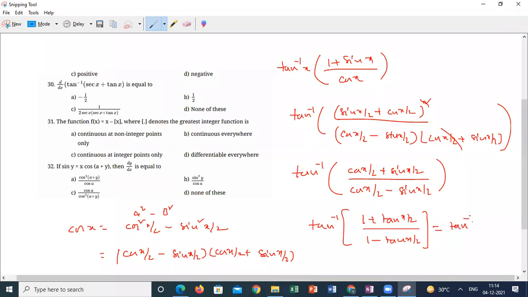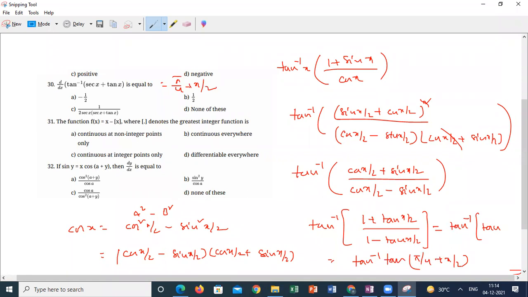Tan inverse of tan of, what can I write, students? Pi by 4 plus x by 2. So the whole expression is equal to pi by 4 plus x by 2, and the differentiation of this is how much?